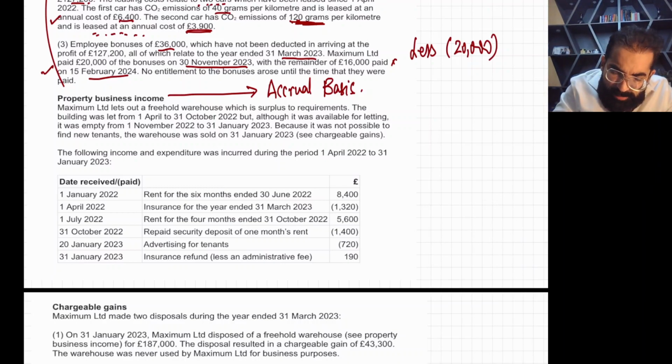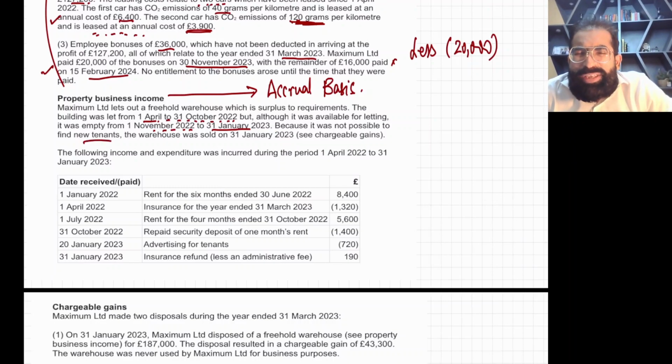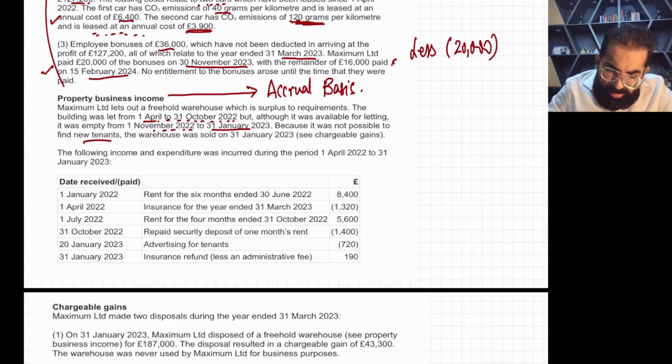The building was let from 1st April to 31st October 2022, but although it was available for letting, it was empty from 1st November 2022 to 31st March 2023, because it was not possible to find a new tenant. It's okay. We gave this property on rent during this accounting period till 31st October 2022. Listen to my words. After that it was empty. No issue. The warehouse was sold on 31st January 2023. See chargeable gains. Okay, we'll see the gains. Don't worry, right now we are doing property income.